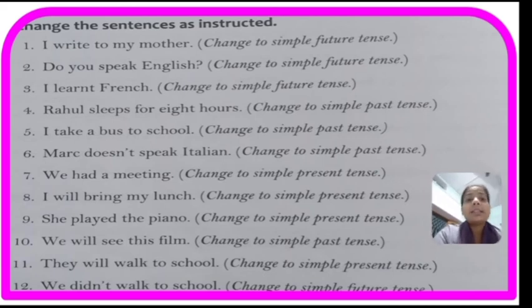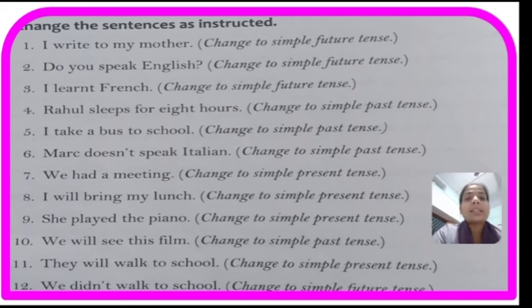The first sentence is I write to my mother. Change to simple future tense. So what will be the changed form of this sentence? I will write to my mother. Do you speak English? Change to simple future tense. Will you speak English? I learned French. The sentence is in the past tense. Now you have to change it into simple future tense. So there we will use I will learn French.